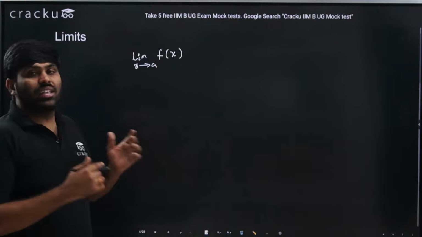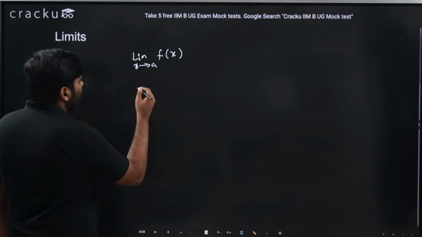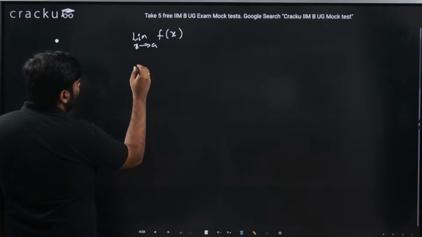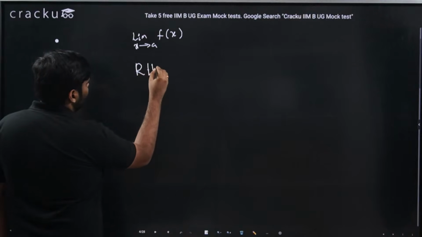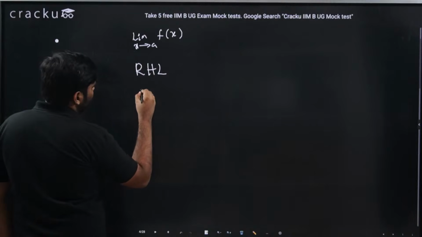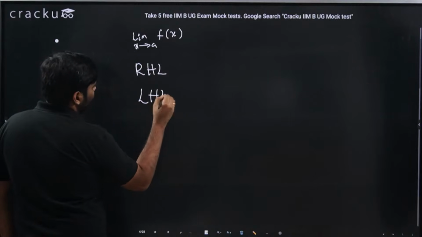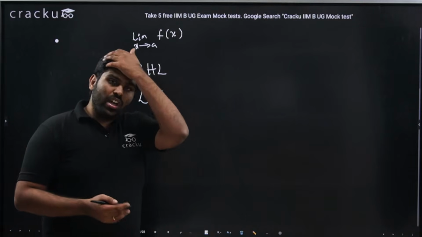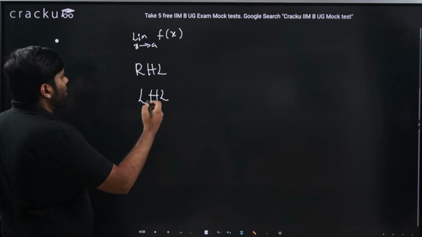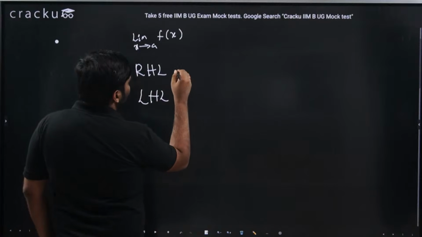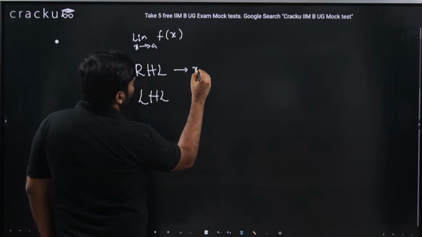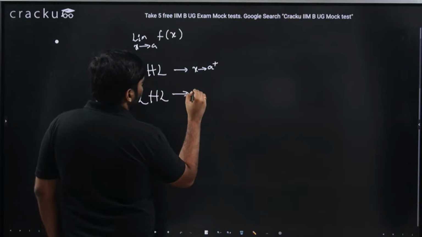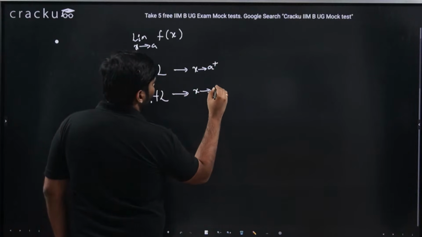There are two things in this limit: one we call RHL, which is right hand limit, and the other LHL, which is left hand limit. You check how the f of x value is approaching. For this we say x is approaching from a plus, and for this we say x is approaching from a minus.